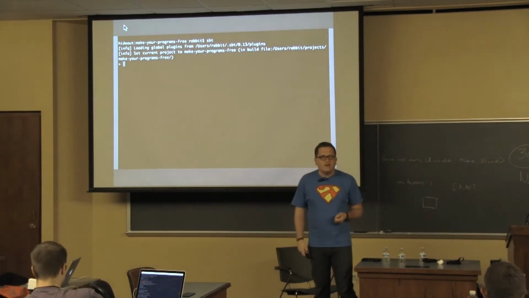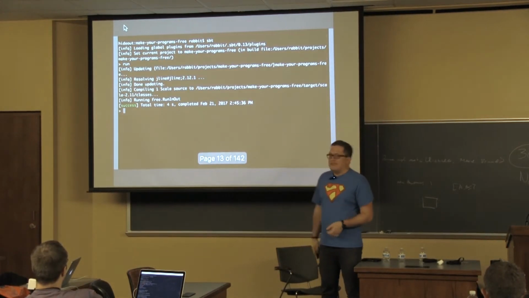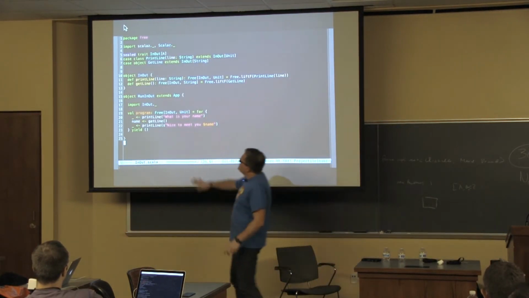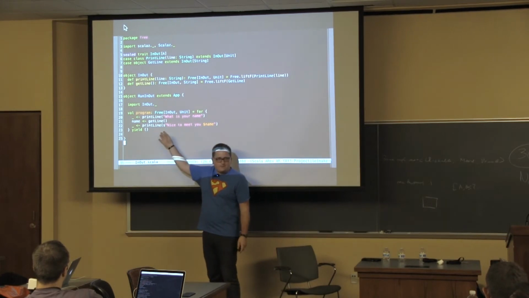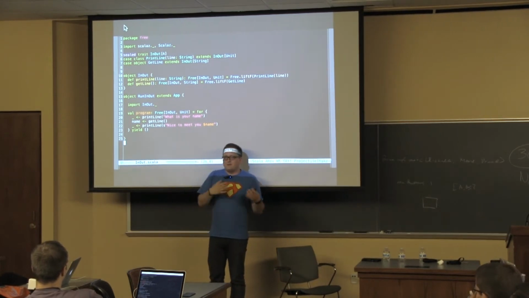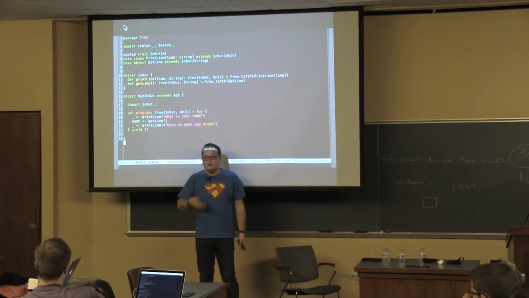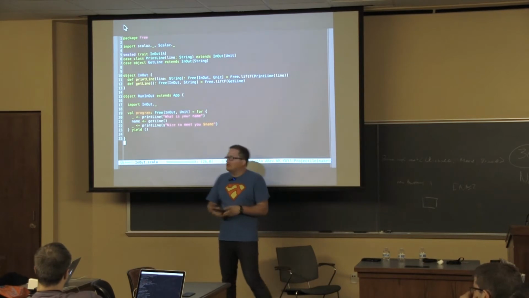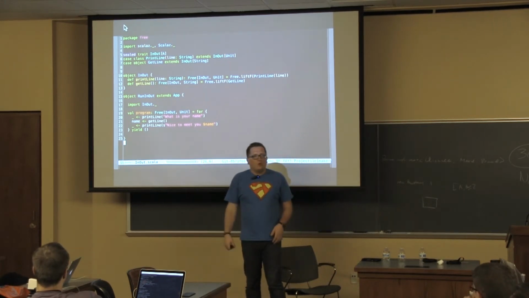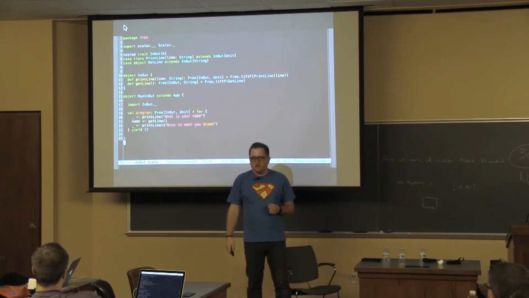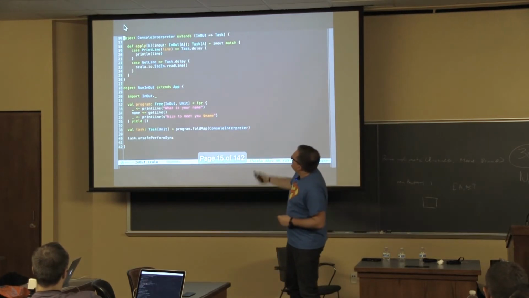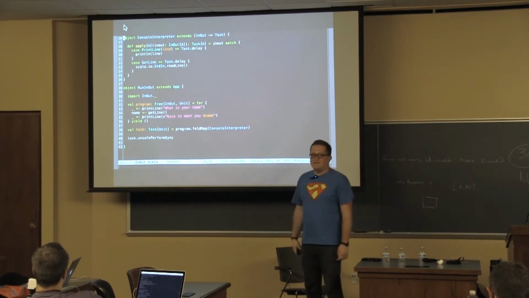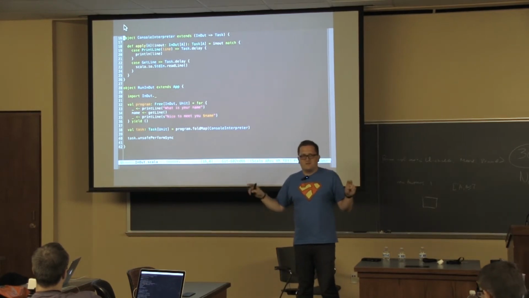Let's try to run it. So we run our application and nothing happens. Why is that? Because this is still just a program. As you remember, if you have a program, in order to run it, you have to compile it or interpret it, right? We need an interpreter. We need somebody who will tell us what it means to print line, and what it means to actually fetch a line from a console. So here we are creating that interpreter. And this interpreter is something we call natural transformation.